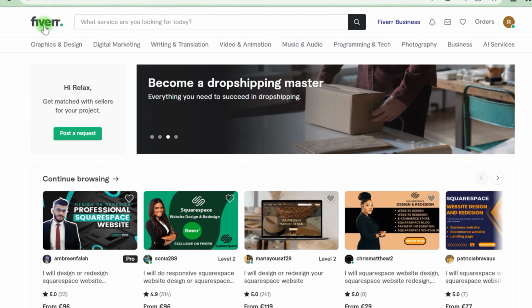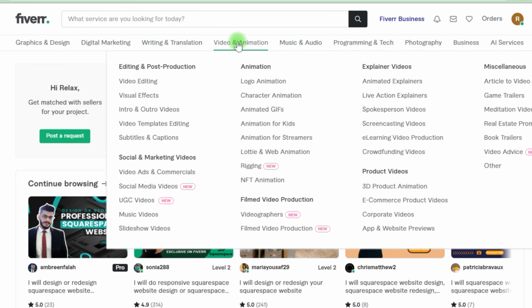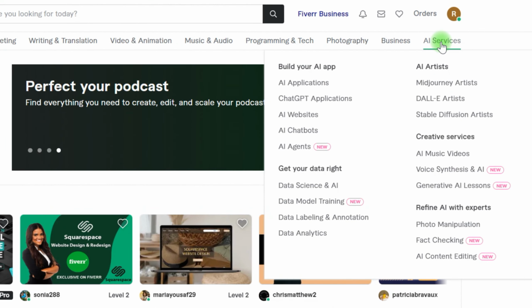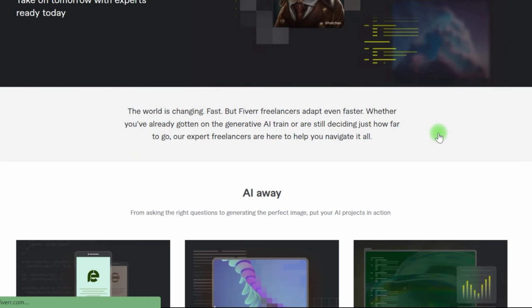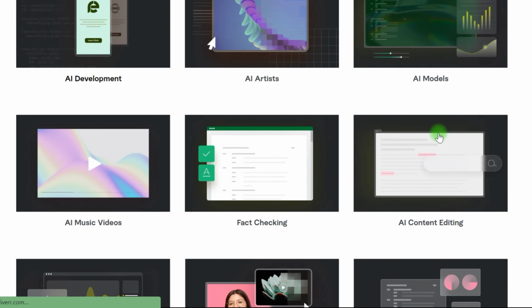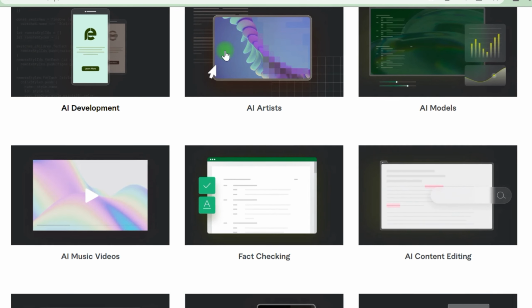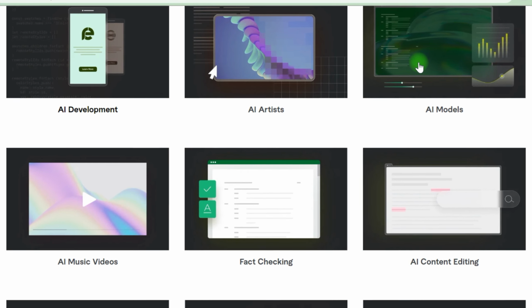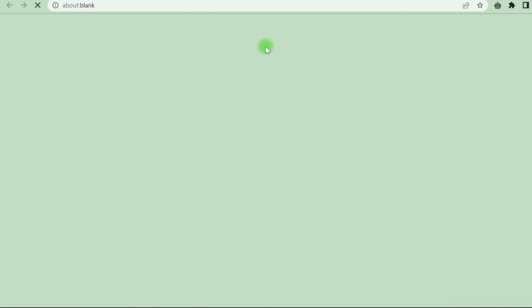This unique and innovative technique of earning is linked to Fiverr. If you are unsure, Fiverr is a freelancer marketplace where you can find someone to perform any project for you. If we go to Fiverr.com, we can find AI services under popular requests. We click on it and come to the next page, which displays the services that can be done using it and that people are ready to pay money for. You may accomplish this whether you understand AI development, making models for AI, or any other subject. But today's means of income is tied to AI artists. You may view the work that others are offering here.